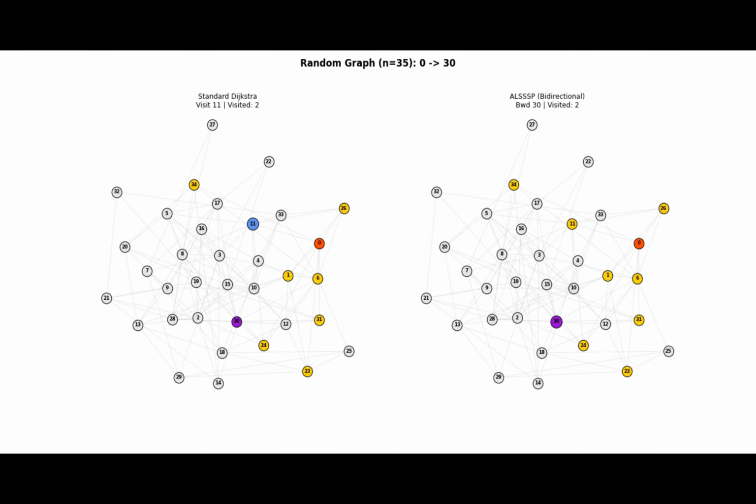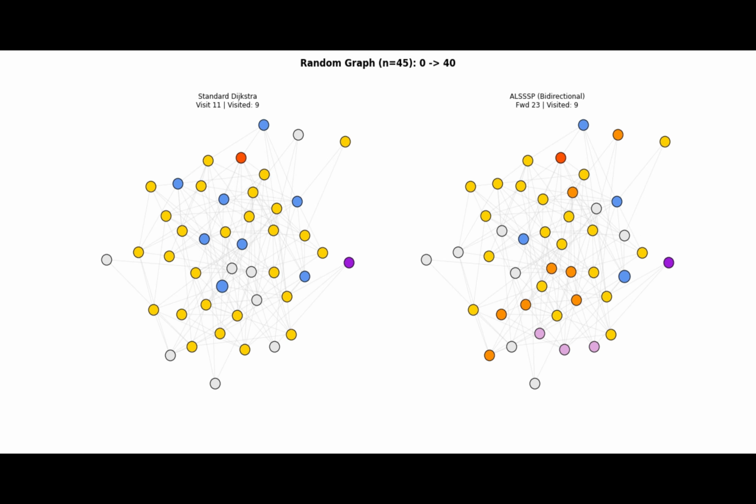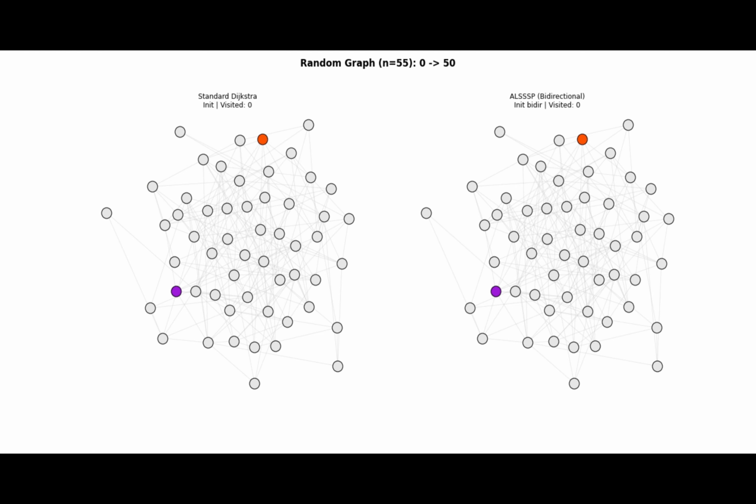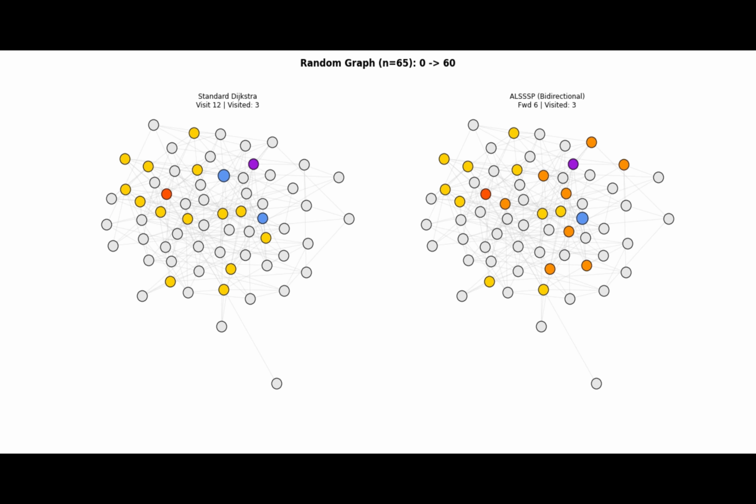Imagine you're lost in a massive city. You need to find the fastest route from your home to a friend's house across town. The traditional approach, used by computers for over 60 years, is like sending out a search party from your home. They walk down every street, check every corner, spreading out in all directions, even streets that lead completely away from your friend's house. Eventually, they find it. But they've wasted a lot of time exploring places they never needed to go.